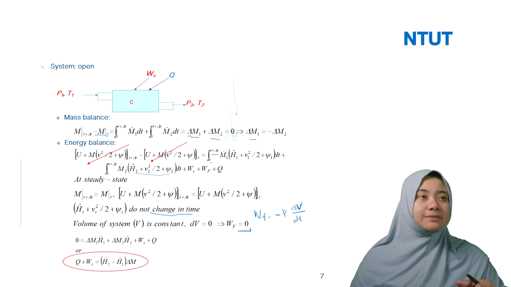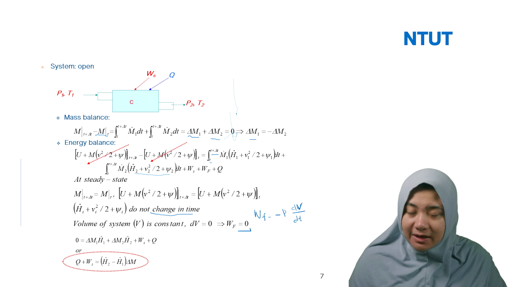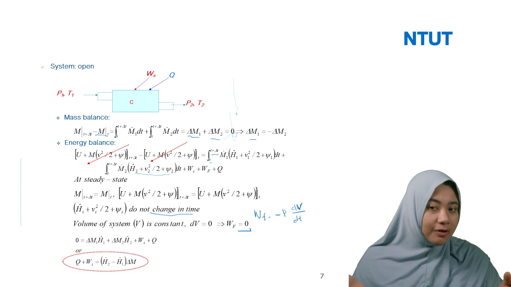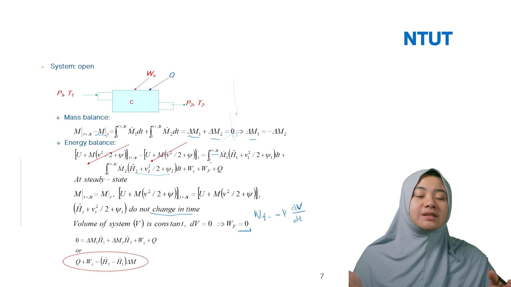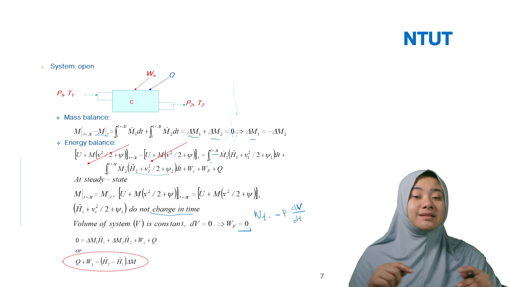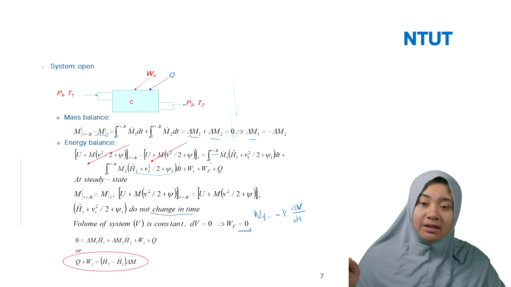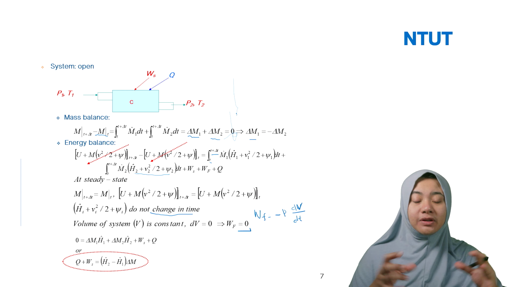But if you ask me in the closed system, do we have the pressure force? Of course not, because you don't have the mass flow. Mass flow only occurs in the open system. That's why for the closed system, we only have internal energy, but not enthalpy, because we don't have the pressure force from the fluid moving.